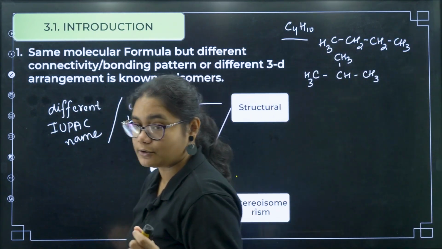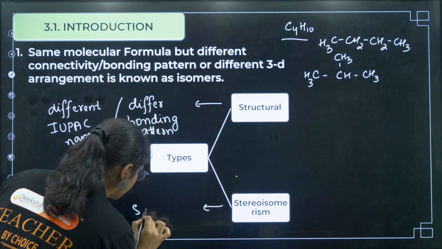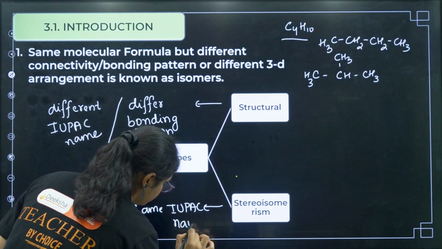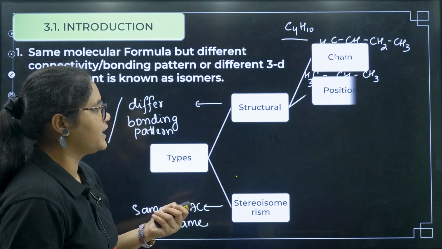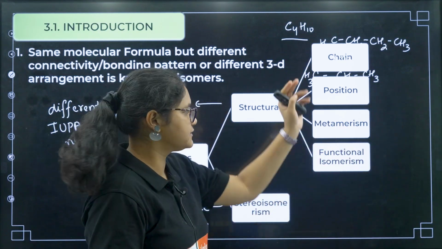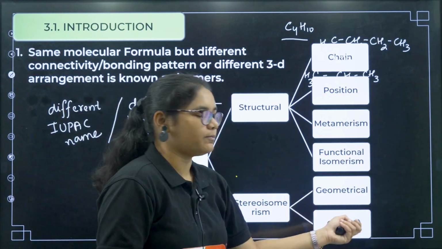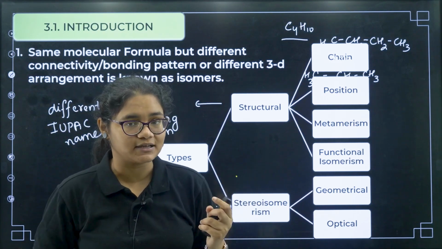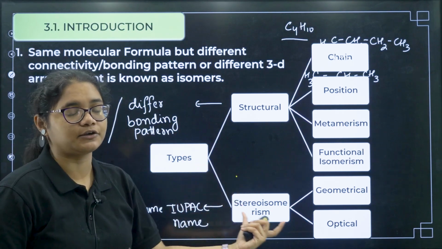Another type is stereoisomerism. In stereoisomerism the molecular formula is definitely the same, but the IUPAC name is also the same. Then we call it stereoisomerism. Structural isomerism is of the types chain isomerism, position isomerism, metamerism and functional isomerism. We'll discuss each of them in detail. Stereoisomerism has geometrical isomerism and optical isomerism. So remember, if the isomers have different IUPAC names, then it is structural isomerism. If it is the same IUPAC name, then it is stereoisomerism.